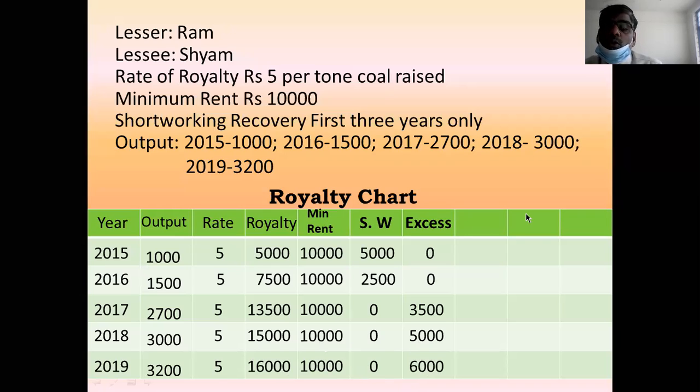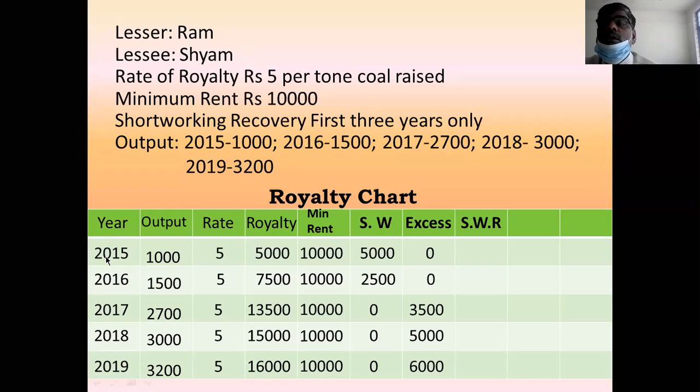Now you remember short working recovery. What is short working? First year there is 5,000, second year 2,500. That is the short working. That is to be recovered whenever there is an excess of royalty. The short working of first year 5,000 and of second year 2,500 will be recovered in the subsequent years out of excess amount, not from the royalty. And time limit given is first 3 years.